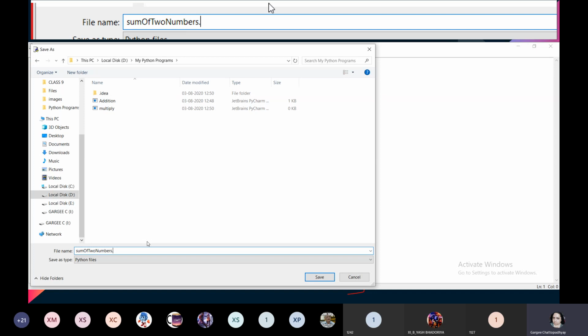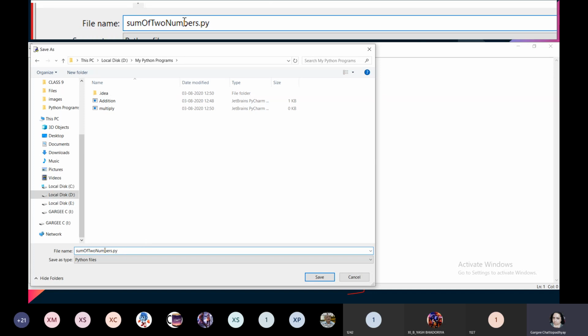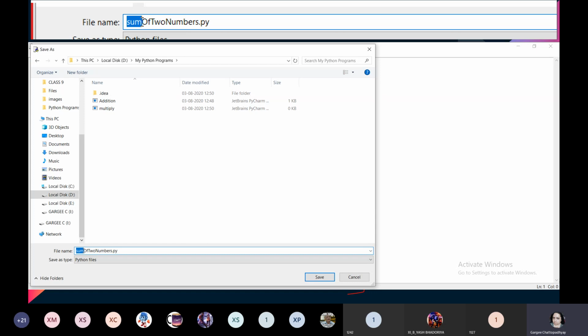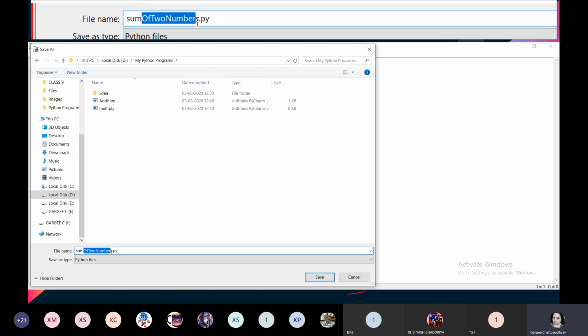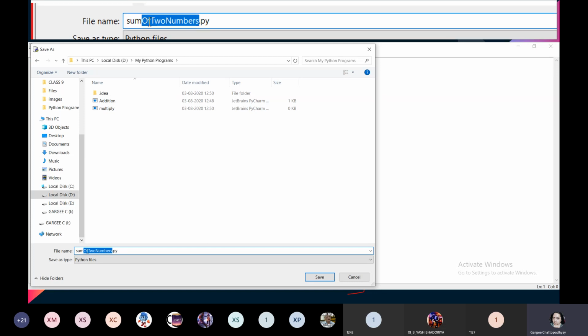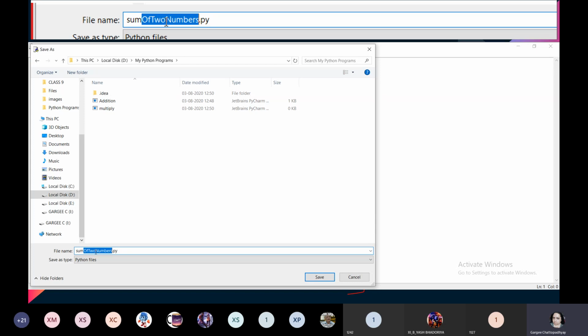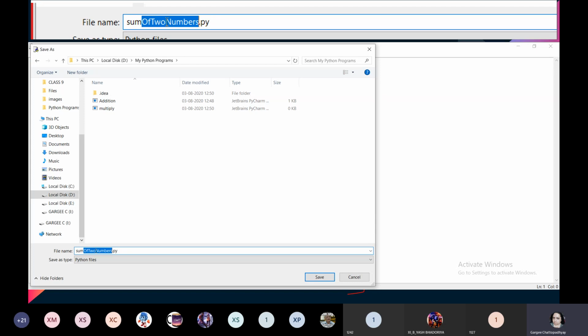Now you can see how I'm naming the Python programs. I am naming them using camel case. First word has all letters small. Starting from the second word onwards, the first letter of these words is capital. So I'm using camel case to name the program. This is the correct way of naming your programs.